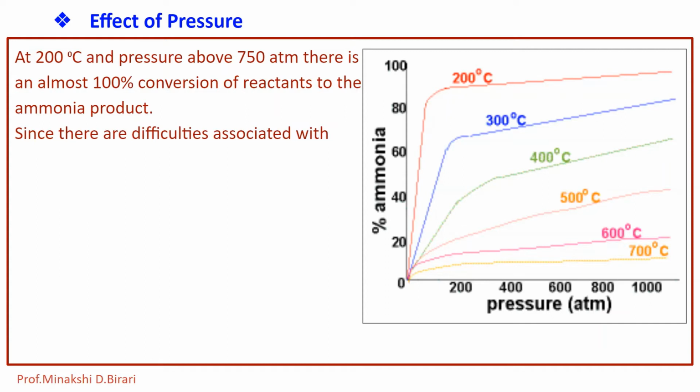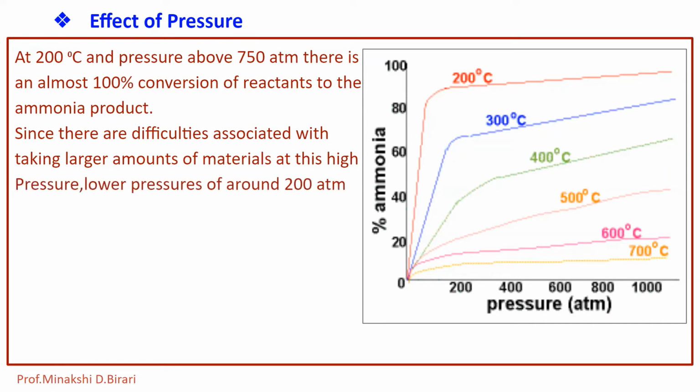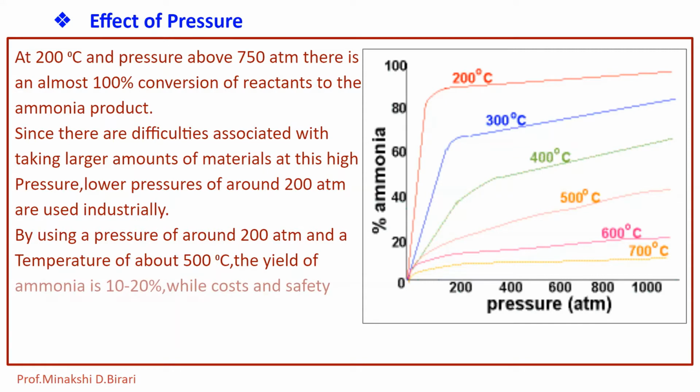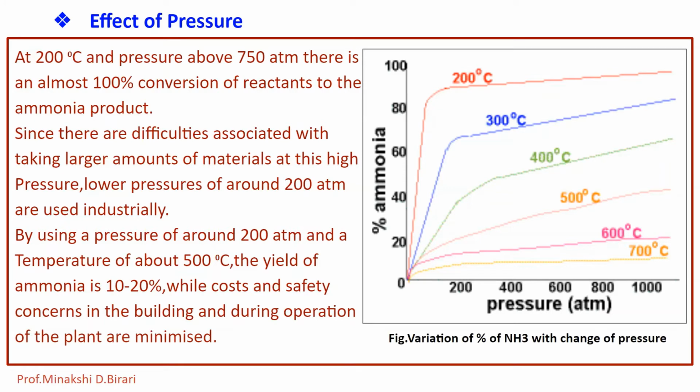Since there are difficulties associated with taking larger amounts of materials at this high pressure, lower pressures of around 200 atmospheres are used industrially. By using a pressure of around 200 atmospheres and a temperature of about 500 degrees Celsius, the yield of ammonia is 10 to 20%, while the cost and safety concerns in the building and during the operation of the plant are minimized.